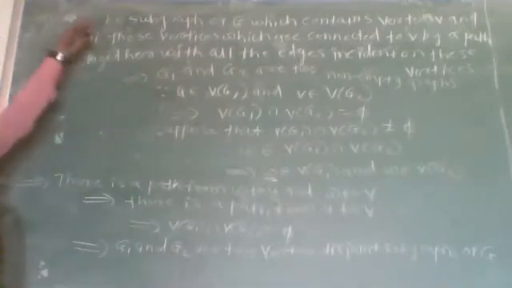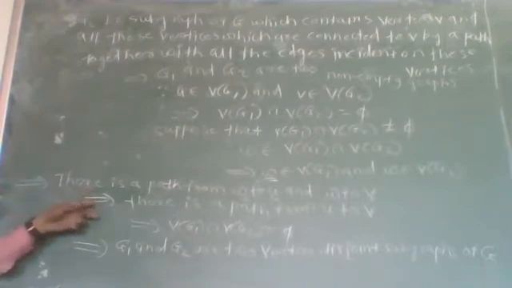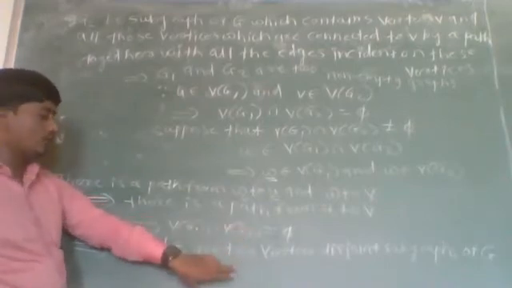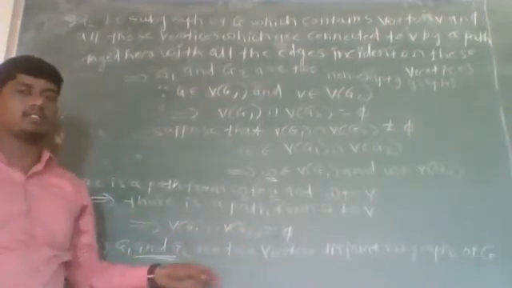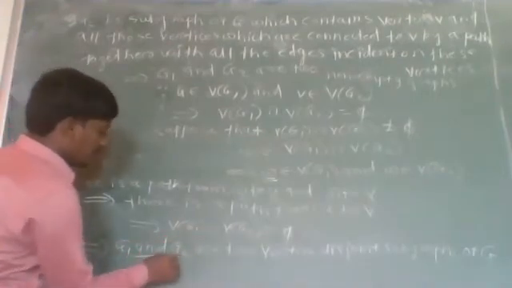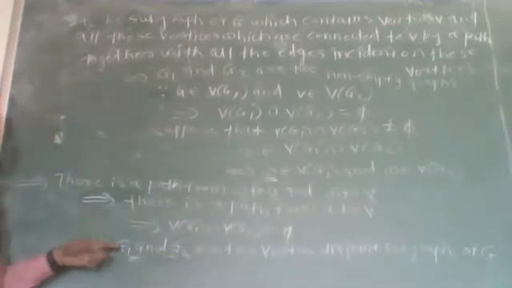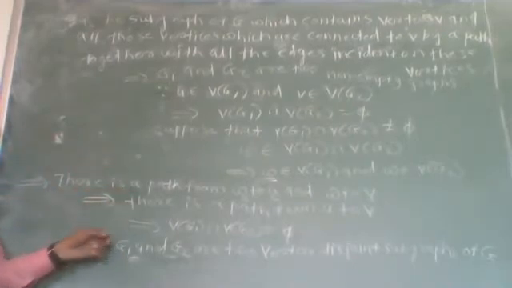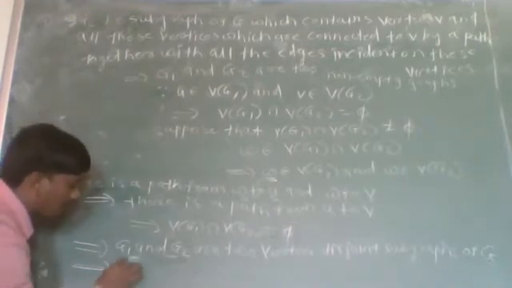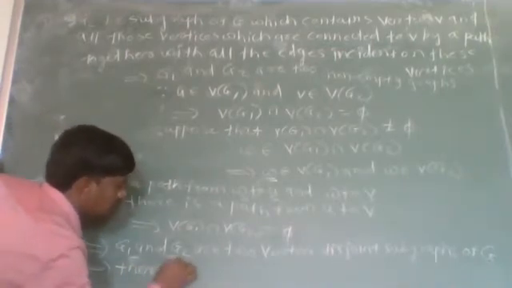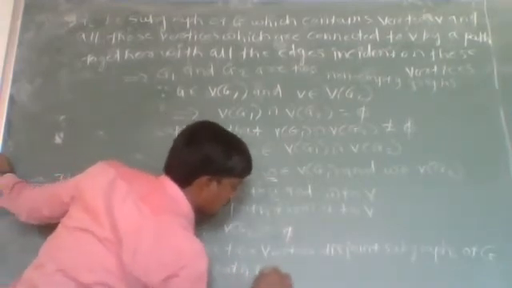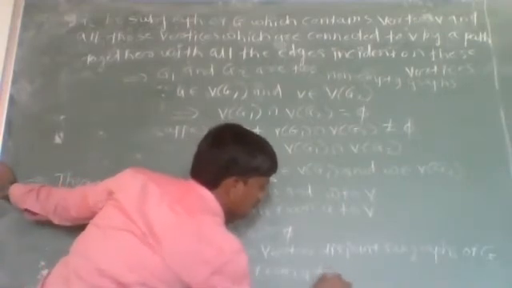But G is given to be a connected graph, since in part 1 we assumed that G is a connected graph, yet here we get two subgraphs G1 and G2 which are vertex disjoint. So this is again a contradiction to our assumption that G is a connected graph, and we get this wrong assumption due to our wrong supposition that there is no path from U to V. So we can conclude that there is a path from U to V.